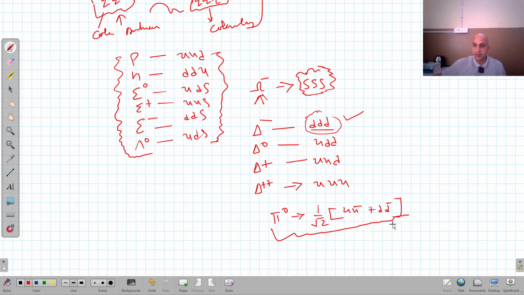Here I think I have made a mistake, it is negative, up up naught minus down down naught. In case of pi naught, it is usually asked up up naught, down down naught, right? So I have listed some important elementary particles and their corresponding quark content, right?